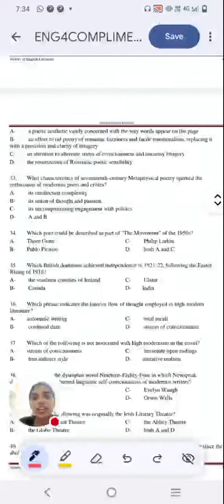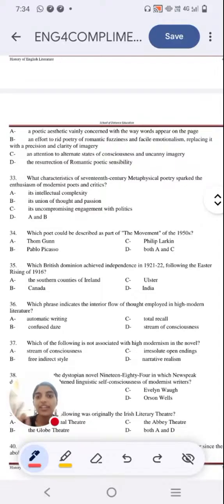Let's look at option C. An attention to alternate states of consciousness and uncanny imagery. The Imagist movement is mainly focusing on clarity of imagery. Clear imagery is not uncanny. It's the opposite of it. So option C is not right. That leaves us with option B. An effort to rid poetry of romantic fussiness. So they don't want poetry to be romantic or full of emotion. Instead, what do they want? The images. They want precise, accurate, clear imagery. That is the idea of Imagism. So our option is option B.